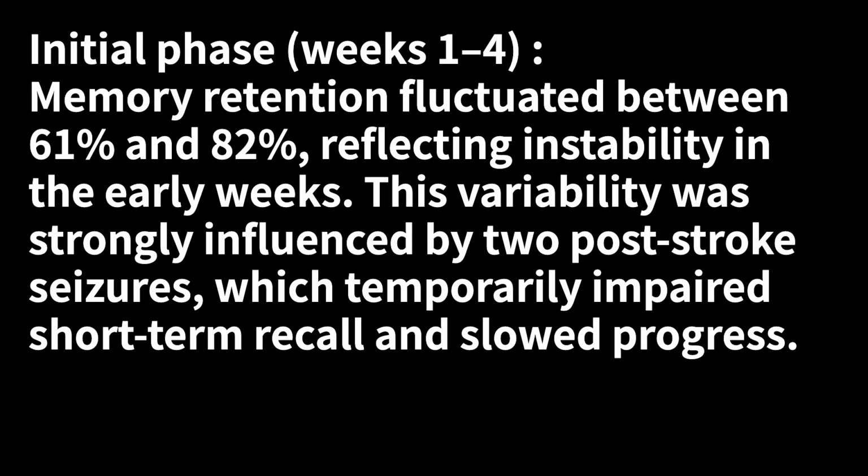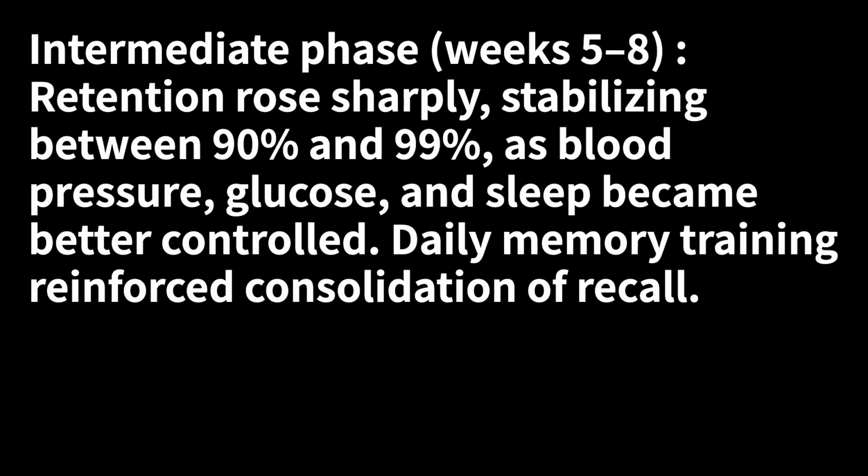Results. Initial phase, weeks 1 to 4, memory retention fluctuated between 61% and 82%, reflecting instability in the early weeks. This variability was strongly influenced by 2 post-stroke seizures, which temporarily impaired short-term recall and slowed progress. Intermediate phase, weeks 5 to 8, retention rose sharply, stabilizing between 90% and 99%, as blood pressure, glucose, and sleep became better controlled. Daily memory training reinforced consolidation of recall.